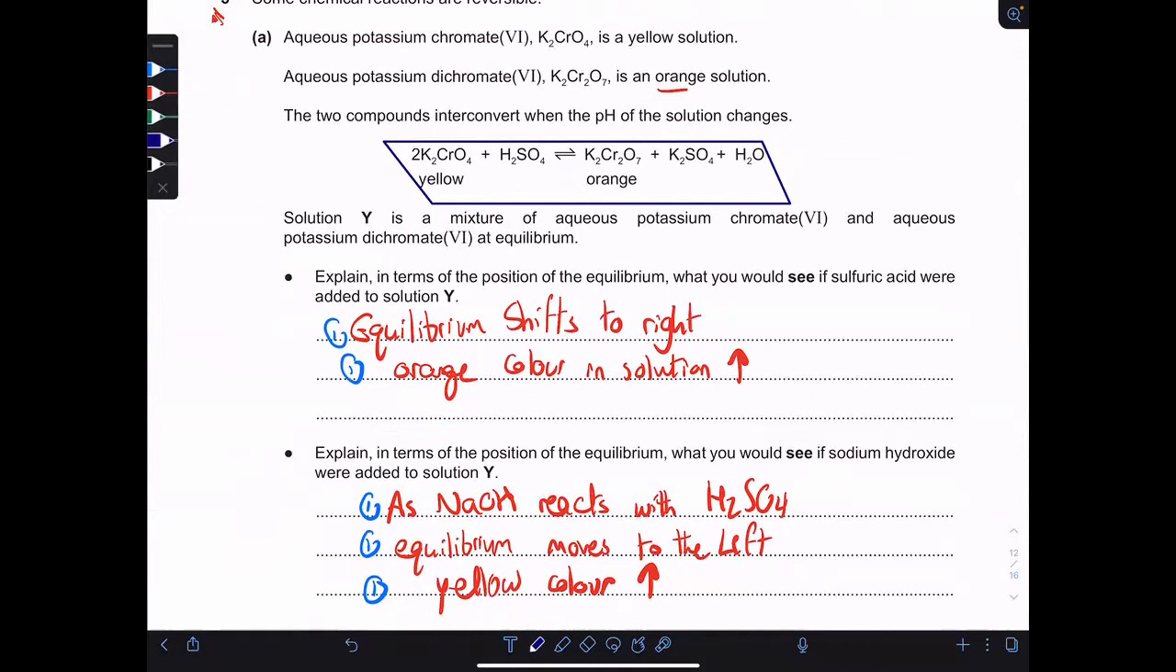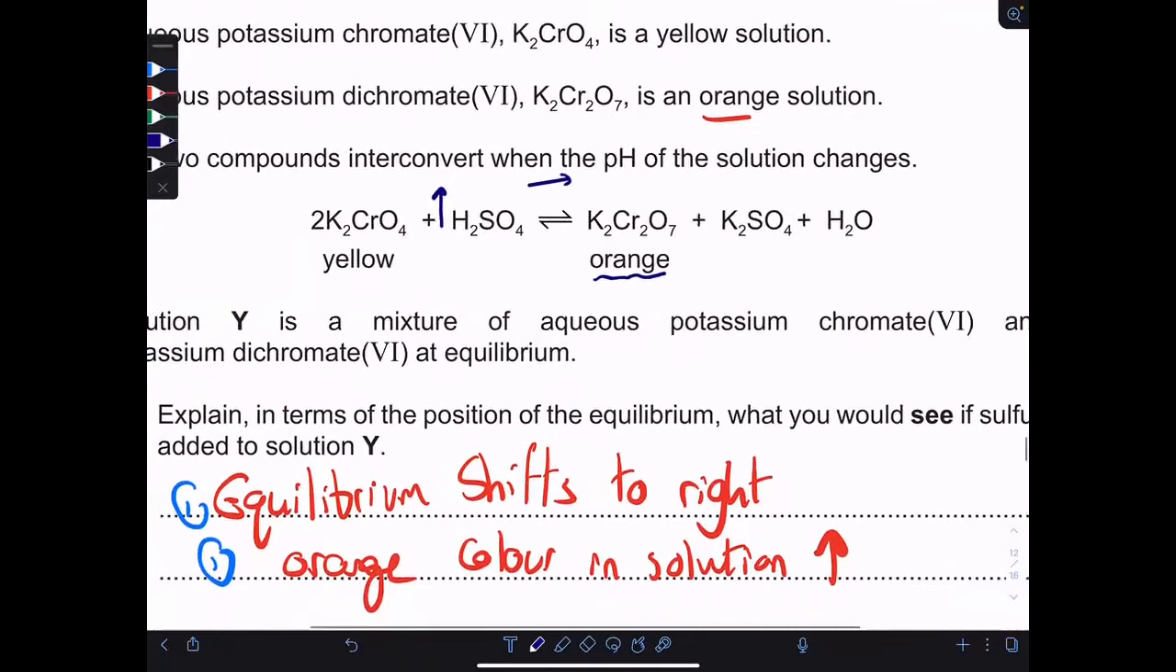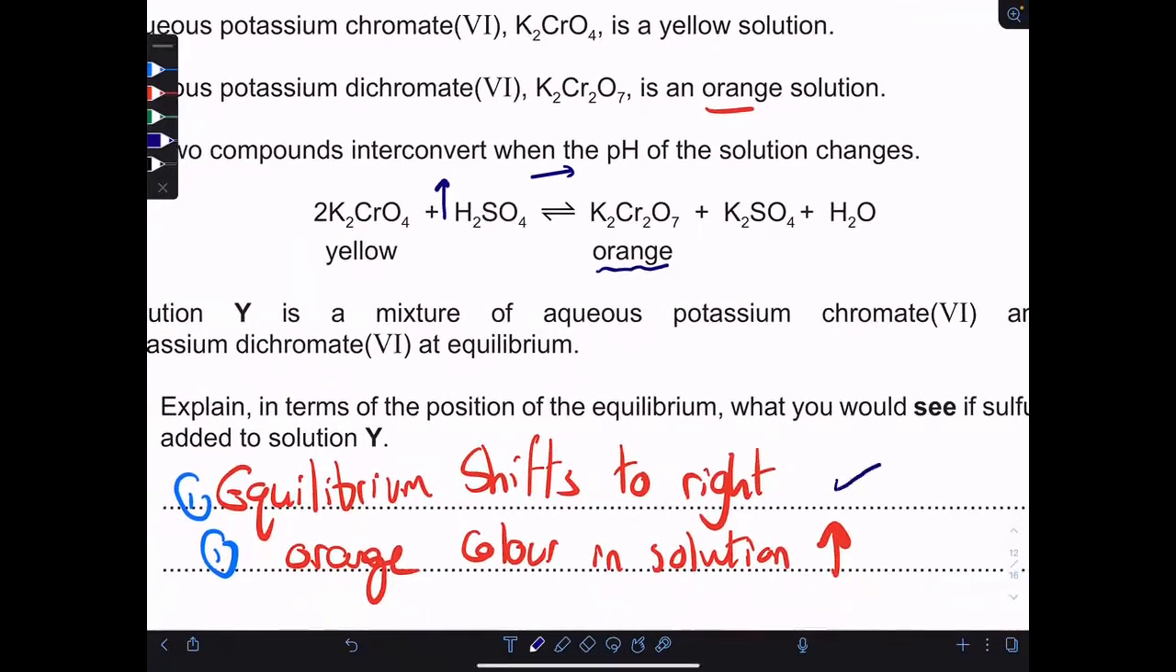To think about equilibrium questions, you need to understand exactly what's happening. Equilibrium is keeping the rate of the forward and backward reactions equal. So when you add sulfuric acid, you increase the left side, so equilibrium would start shifting to the right, favoring the forward reaction to increase the right side. So you will see more orange color. Equilibrium will shift to the right, takes 1 mark, and orange color in the solution increases, takes the second.